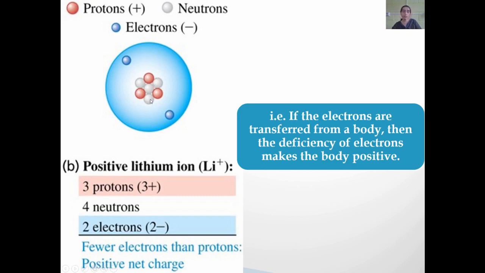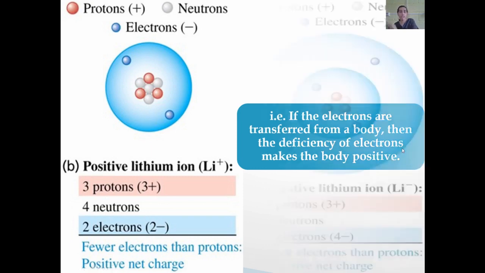The number of protons remains the same, that is 3, but the number of electrons, which was 3 earlier, has now decreased to 2, since the loosely bound electron has been transferred to another matter. Now what about the total charge in this atom? The number of protons is 3, whereas the charge of the electrons is minus 2. Therefore, the total charge in this atom will be plus 1, which means this atom has now become positively charged.